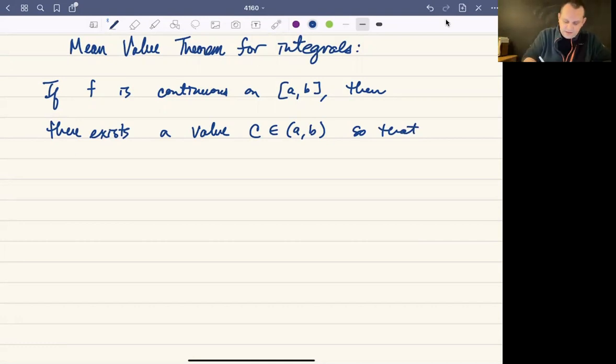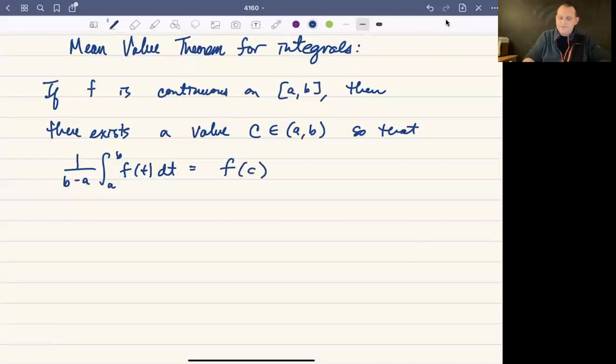Remember that the mean value is 1 over b minus a, integral from a to b, f of t dt, and that's going to be equal to f of c.